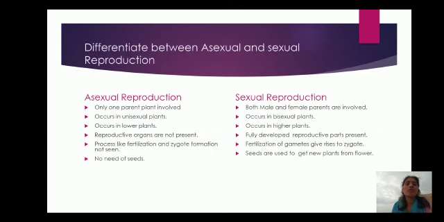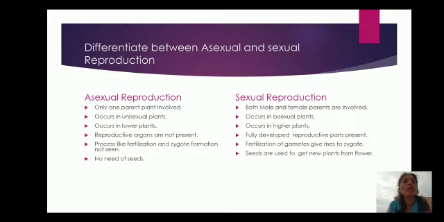Now we will see the differences between asexual and sexual reproduction. In asexual reproduction, only one parent plant is involved, but in sexual reproduction, both male and female parents are involved. Unisexual plants occur in asexual reproduction, but in sexual reproduction, bisexual plants are seen. Asexual reproduction occurs in lower plants and sexual reproduction occurs in higher plants.